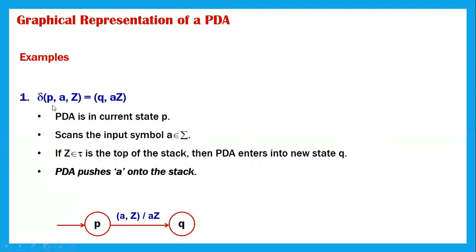So we have P comma A comma Z, Q comma AZ. We represent it like this: P, A comma Z slash AZ. That means P is the current state. I'm reading the input symbol A. When the top of the stack is Z, then what happens? It is moving to the new state Q and A will be pushed onto the stack.